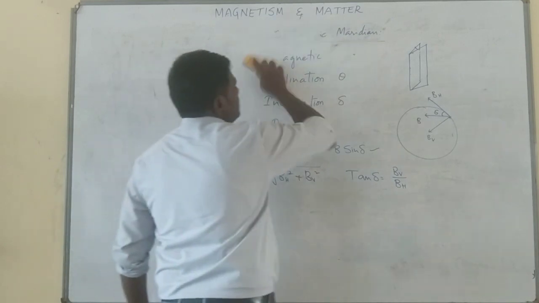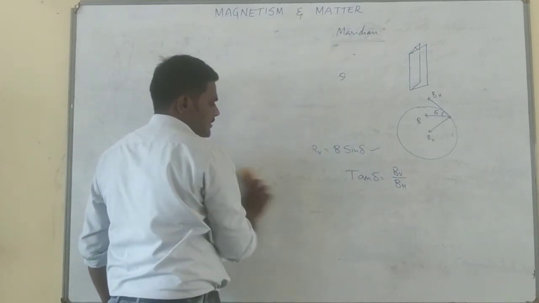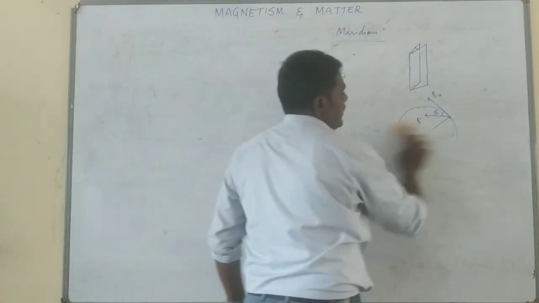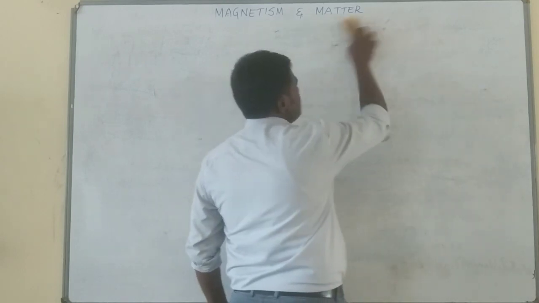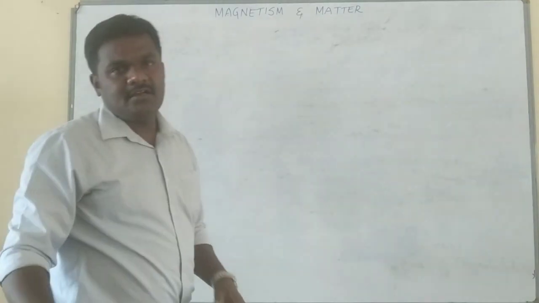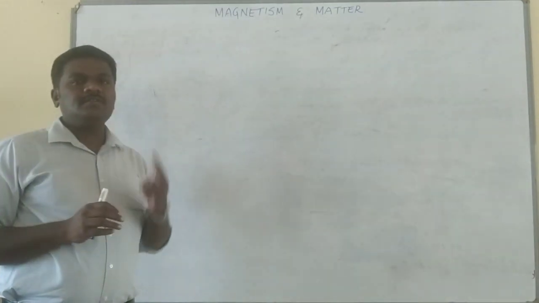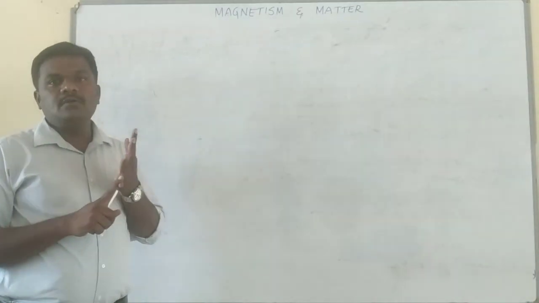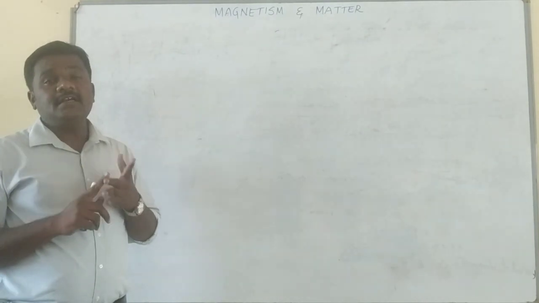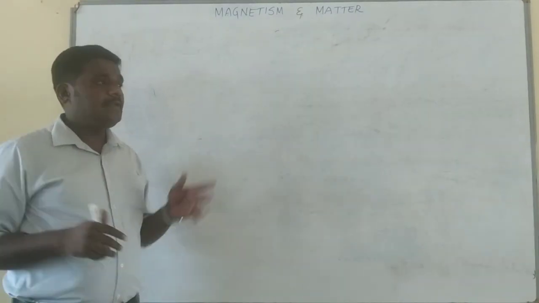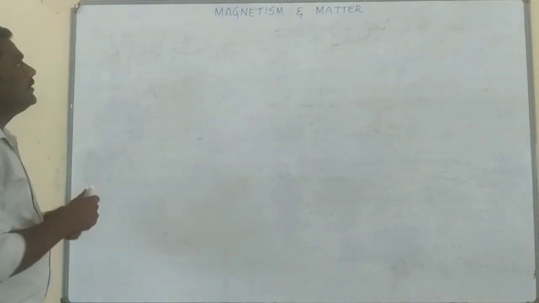So, we will get three to four definitions which are essential and useful in the separation of substances into groups. Based on magnetism, you can broadly classify substances into three categories: one is known as ferro, next is para, next is dia. How these can be segregated, the definitions will help. The very first one is